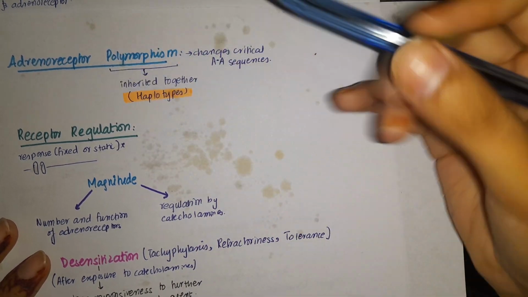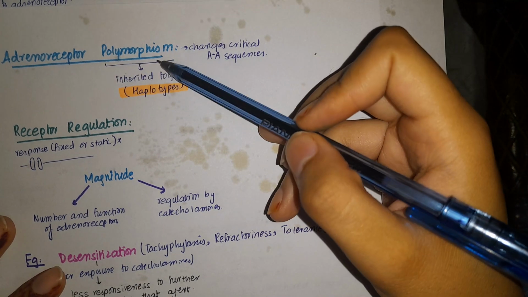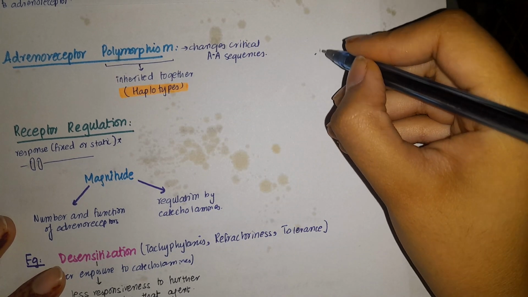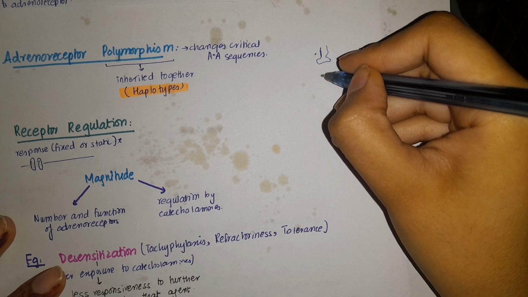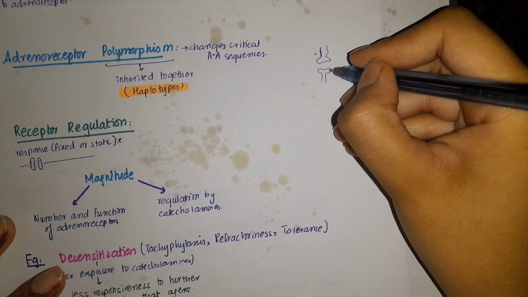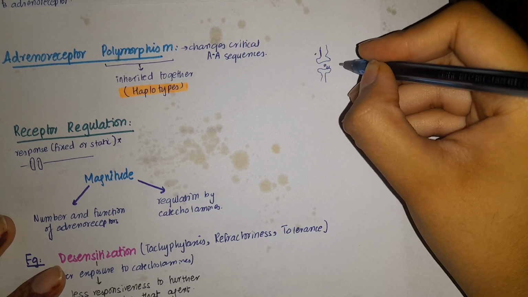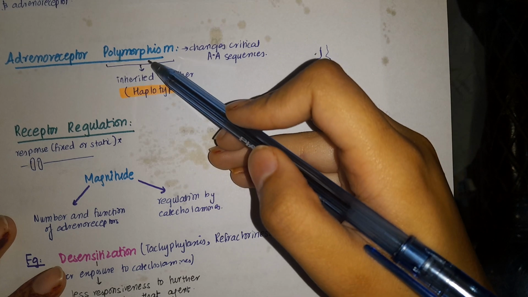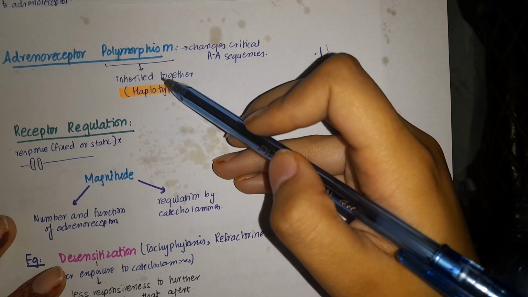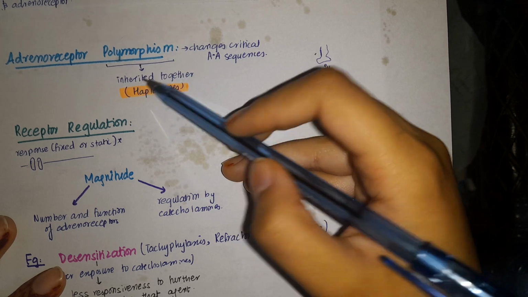Now we are going to talk about adrenoreceptor polymorphism, which is a part of this adrenergic transmission playlist. Now what are adrenoreceptors? As we know, we have a synapse. If the substance released upon the synapse is norepinephrine, the receptor for the norepinephrine is an adrenoreceptor. So adrenoreceptor polymorphism is that these types of polymorphism, or these types of structural changes, are inherited together.